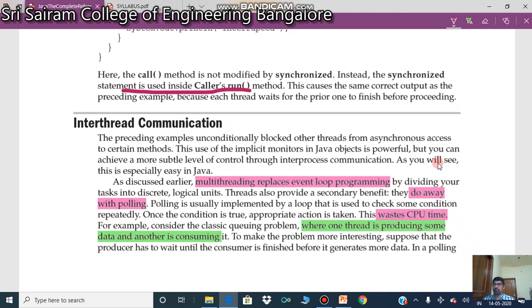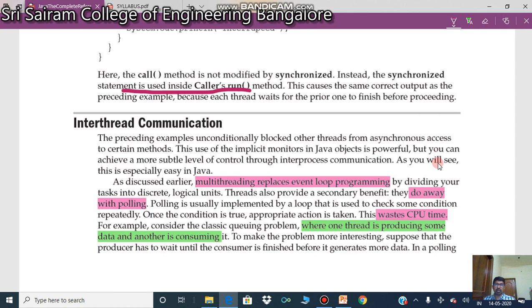We call it the producer and consumer problem. Suppose the producer has to wait until the consumer is finished before it generates more data. The producer cannot keep on producing. It also has to see that the consumer has consumed it.